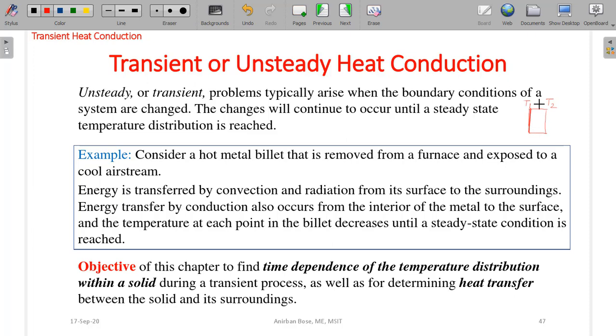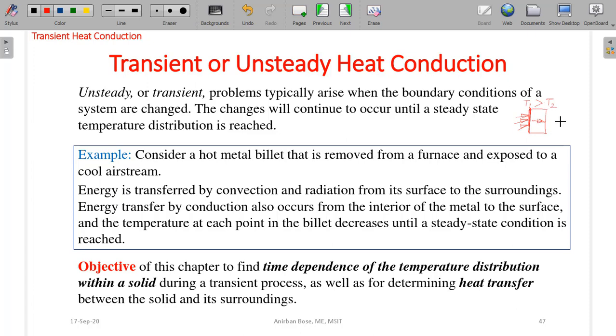Maybe on this side the temperature T1 is more than T2, and consider there is some heat source here, maybe some furnace or something like that. That is why the temperature is higher, and ultimately what is happening, the heat is conducting through this solid material. So if the rate of heat that is transferred in this wall is constant, you may find that this situation is a steady state.